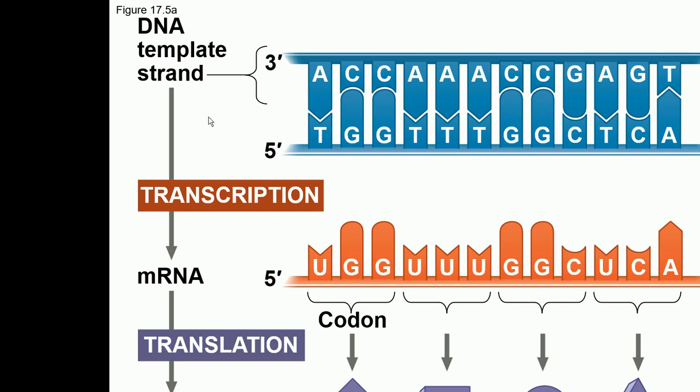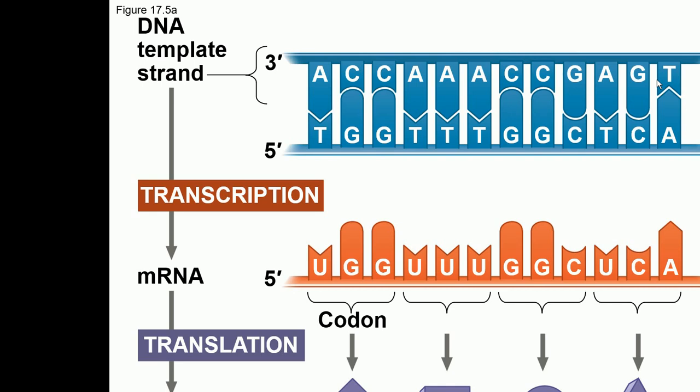The template strand is the strand that will be used as a parent strand, and an mRNA strand will be made on the basis of the sequence in the template strand of DNA. The mRNA strand is made on the basis of the complementary base pairing rules. Another important thing to know here is that transcription also works in the 5' to 3' direction.